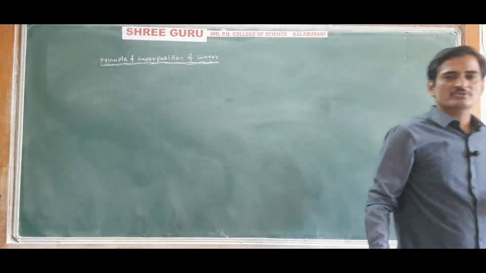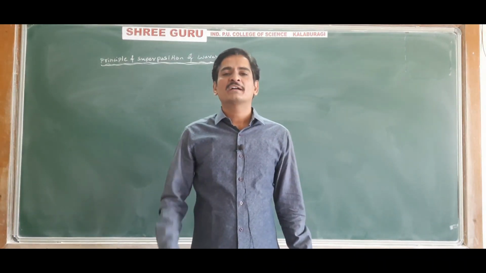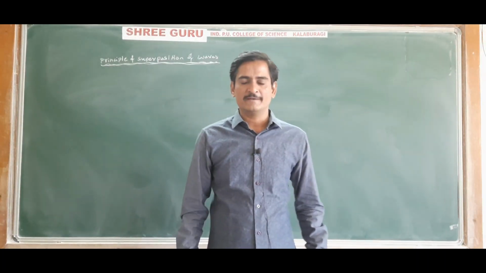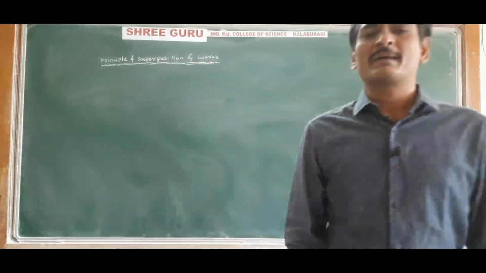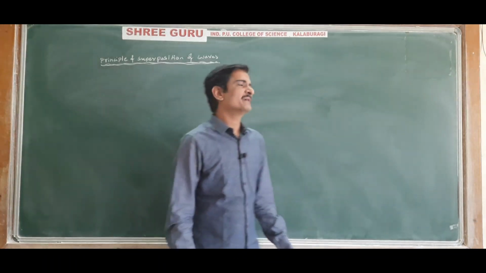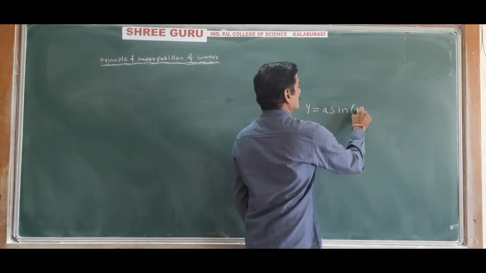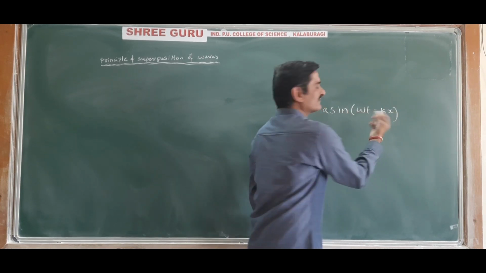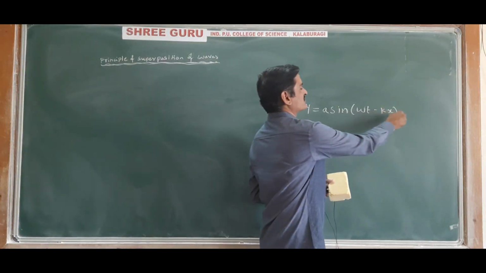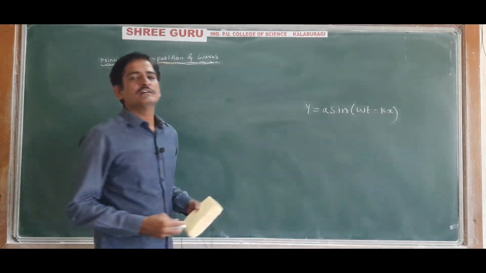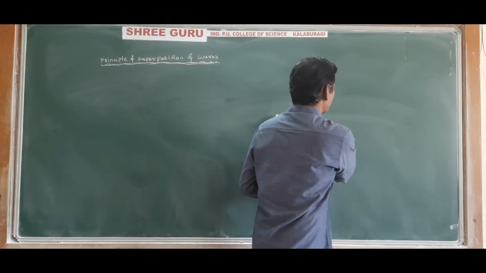So far we have studied about the waves. When a wave propagates through a medium, the particles of the medium will vibrate or will oscillate, and the displacement of the particle of the medium is given by y is equal to a sin(omega t minus kx). We have studied this, and all these notations are known to you. This is called the equation of a progressive wave. So now the equation of a wave we have already studied.